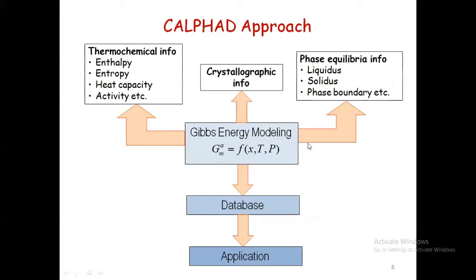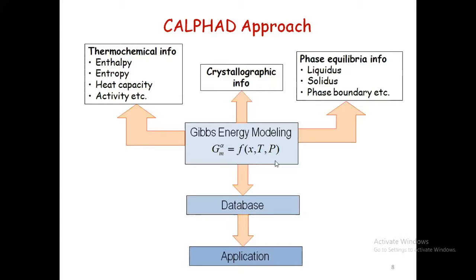This is a simple flowchart of the CALPHAD approach. It uses crystallographic information, constitutional information, and also thermodynamic or thermochemical information. By combining these three, the phases are expressed in a mathematical model. For example, the liquid phase is expressed in terms of a mathematical equation.